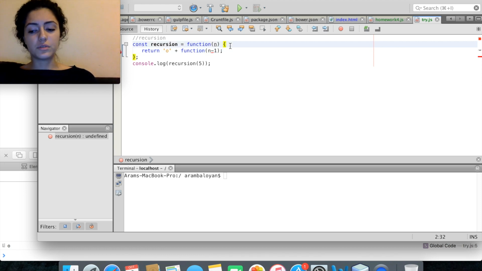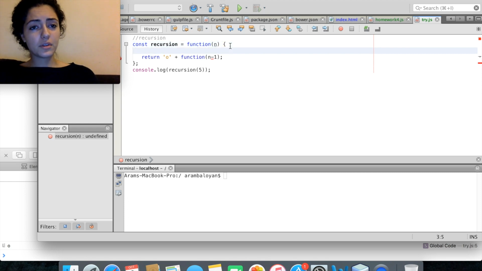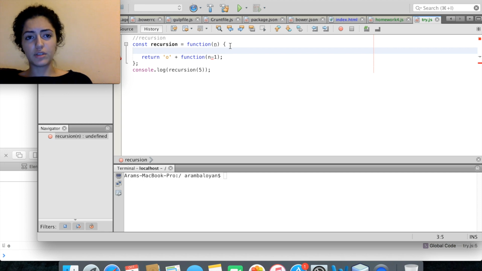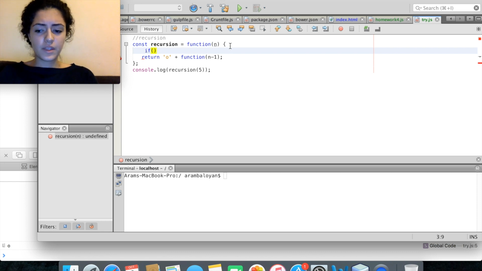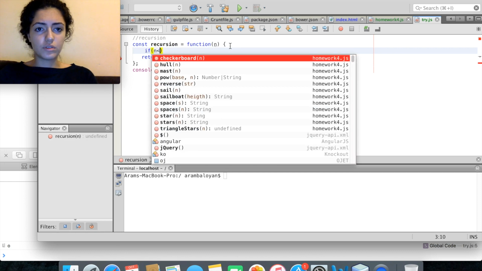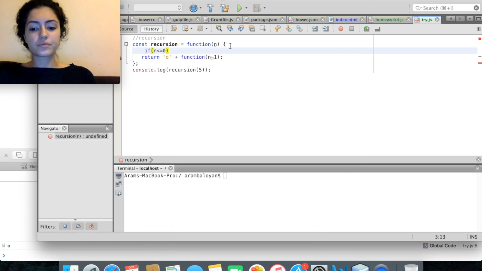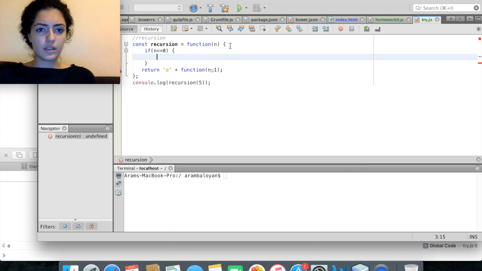And this is why we have to create a termination point. So when do we want our recursion to stop? We want it to stop printing O's whenever our n is equal to 0, because it would mean that by doing n-1 every time, it got to 0, and that means that it already returned n O's. A termination point is often an if statement. So we write if n is smaller or equal to 0, it should just return.